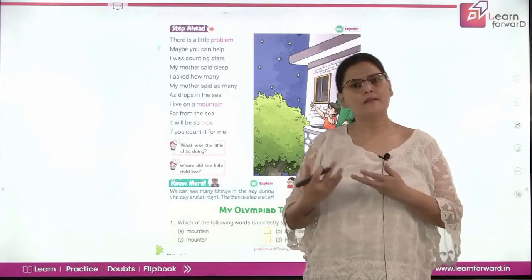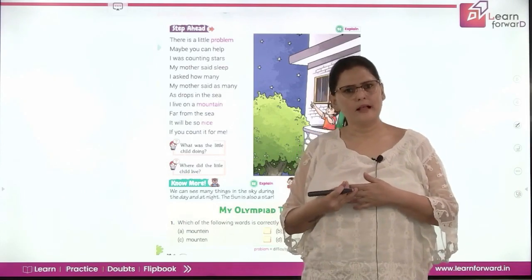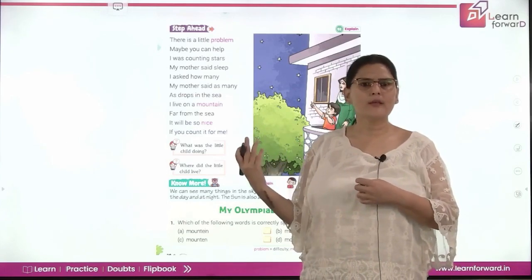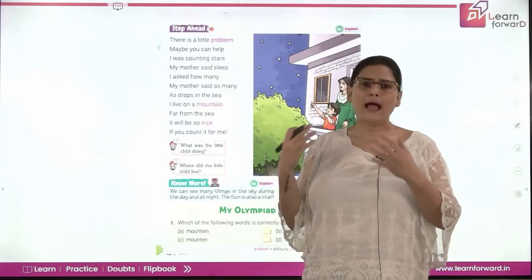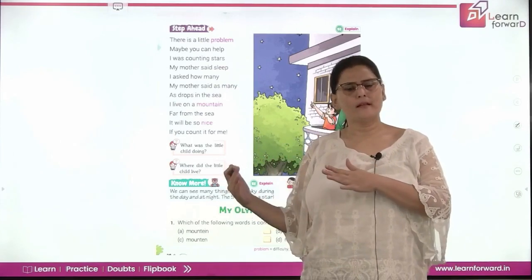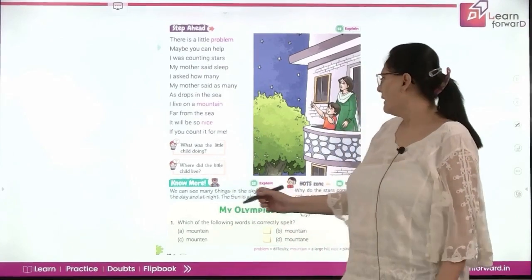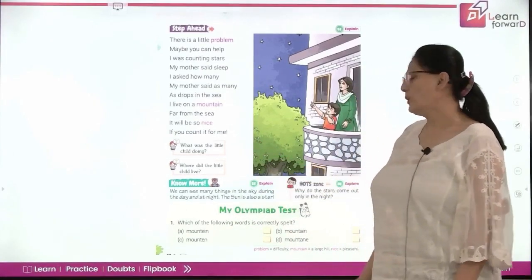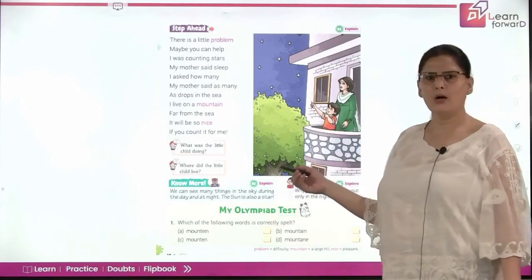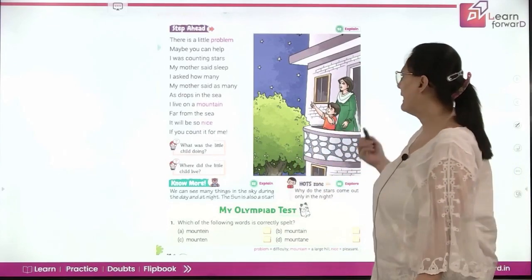And when he asked his mother how many stars are there in the sky, the mother said, because she knew that it is not possible to count the stars, that as many drops of water as there are in the sea, a similar number of stars are there in the sky, right? So now, what was the little child doing? Absolutely correct. The child was trying to count the stars in the sky.